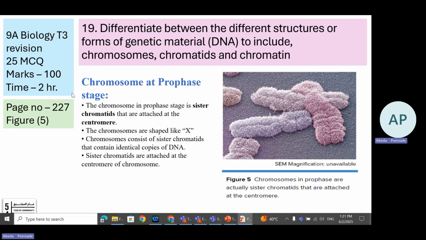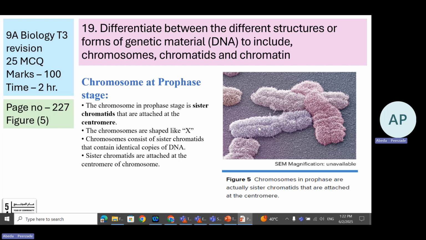Learning objective number 19 from page number 227, figure number 5, expecting the figure to come in the exam. Now here we can see these are the homologous chromosomes. The chromosome at prophase stage on page 227 is made of sister chromatids that are attached at the point which is called the centromere, not centriole. Remember, the chromatids are attached to each other by the centromere.